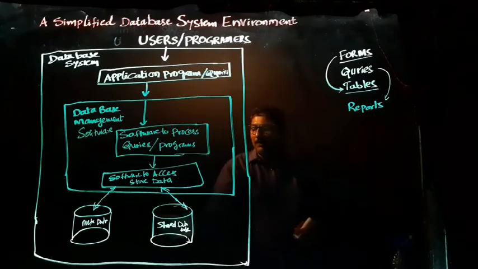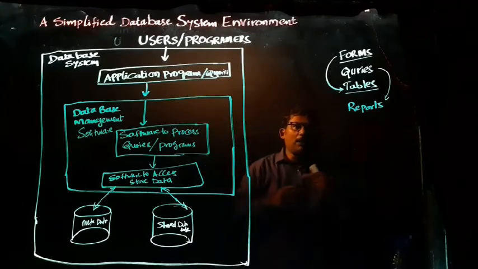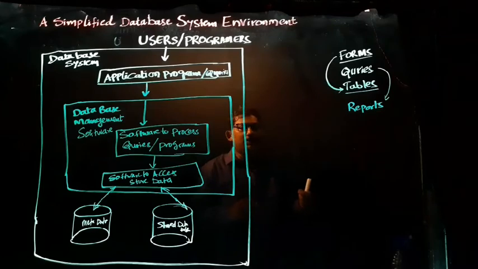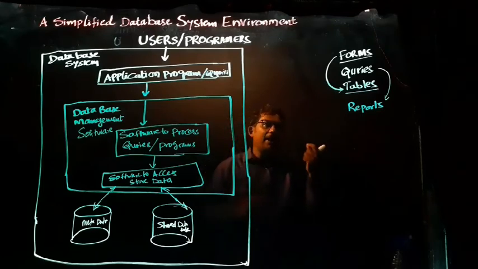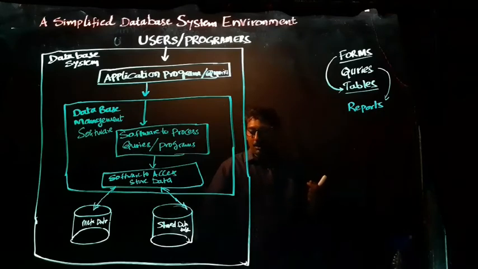So stored data will be there, metadata will be there. Metadata and stored data will be interlinked. When you execute a query, when you ask to search for a particular concept in the database, or when you ask to retrieve the data, then through the metadata the stored data will be retrieved.